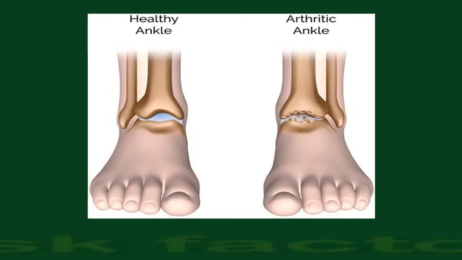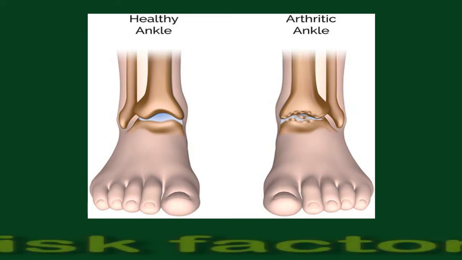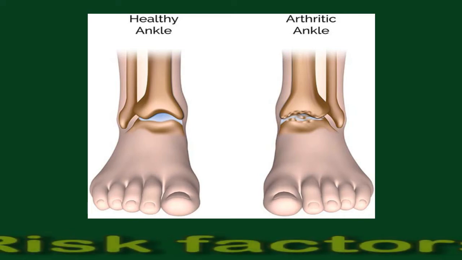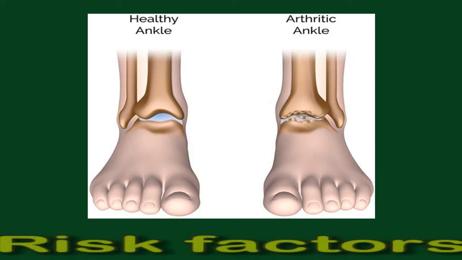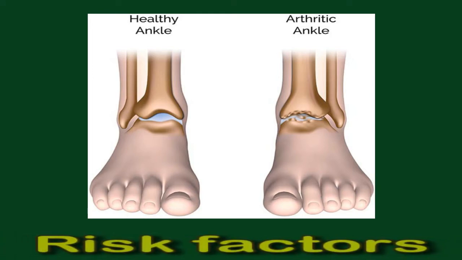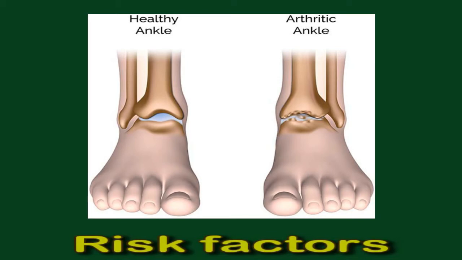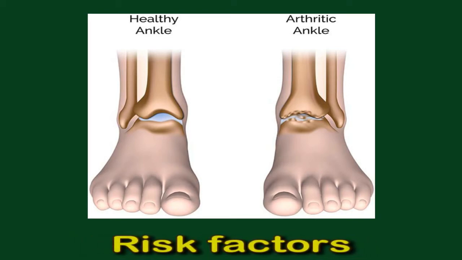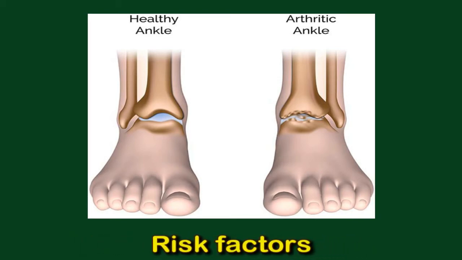Risk factors. Certain factors may increase a person's chance of developing degenerative arthritis. These include age. Symptoms generally appear in adults over the age of 50 years, although they can occur earlier. Sex. Females are more likely than males to develop osteoarthritis. Genetics. Osteoarthritis tends to run in families. Weight.